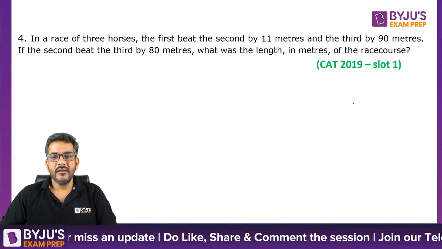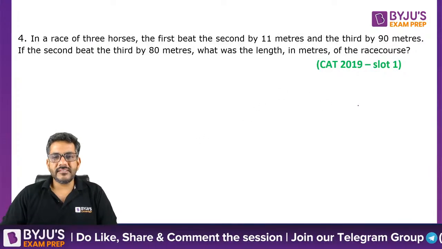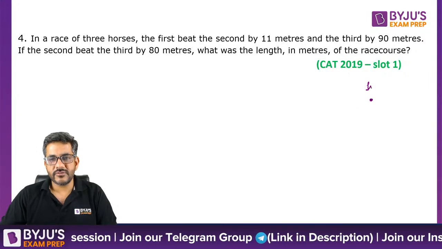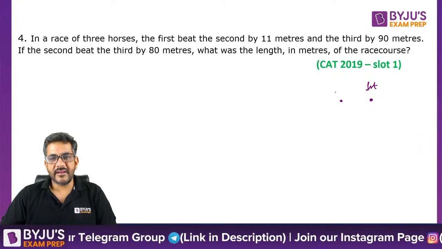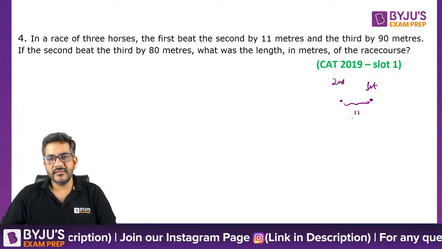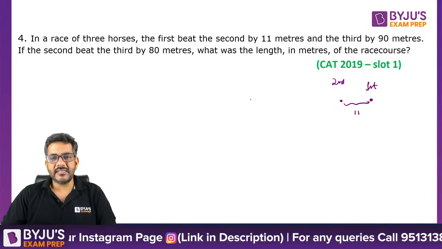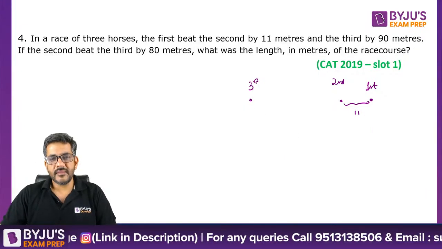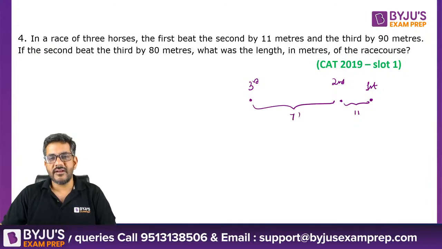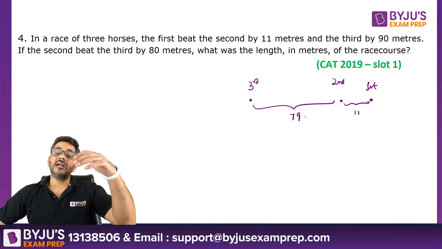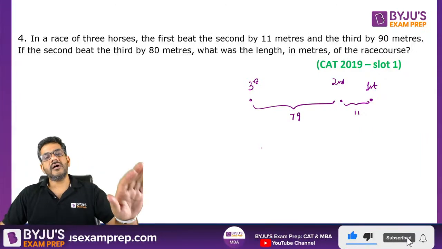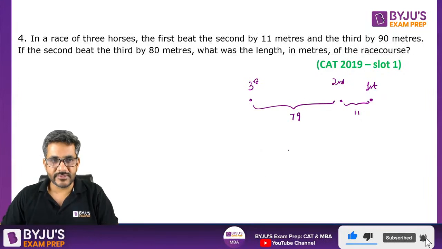Okay. So in the race, the first beats the second by 11 meters. So here is the first horse which beats the second by 11 meters, so the gap between first and second is 11 meters. And the third is beaten by 90. So can I say the gap between second and third is 79? Because the first beat the third by 90, and the second is 11 behind, so the third would be another 79 behind the second.